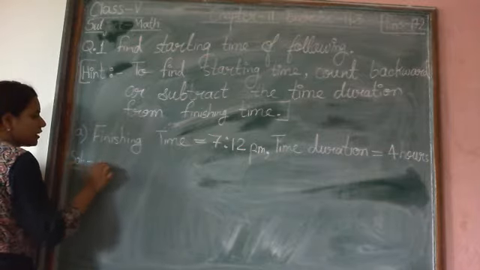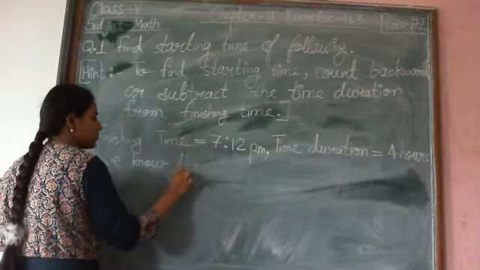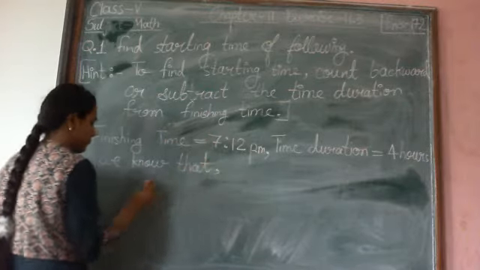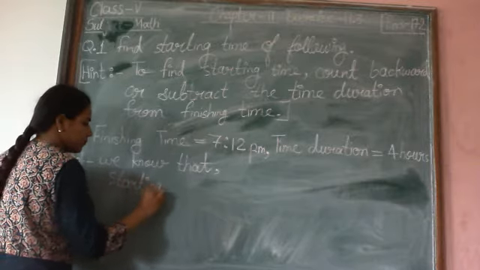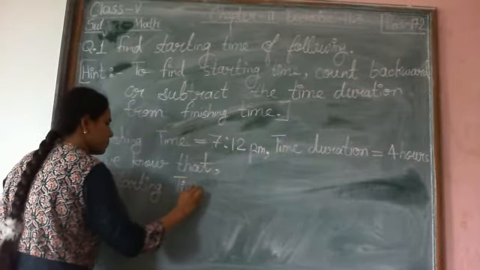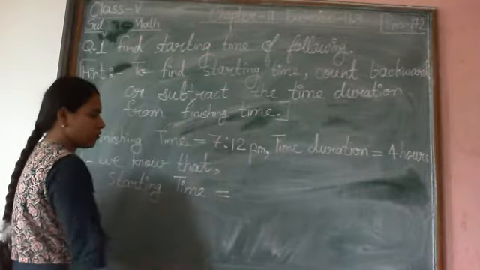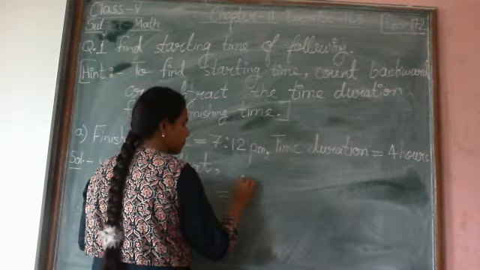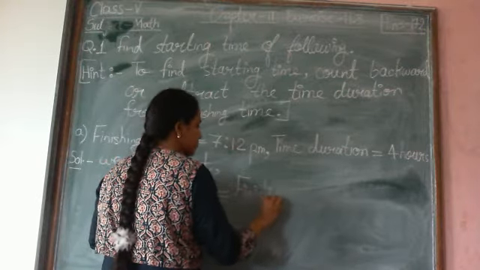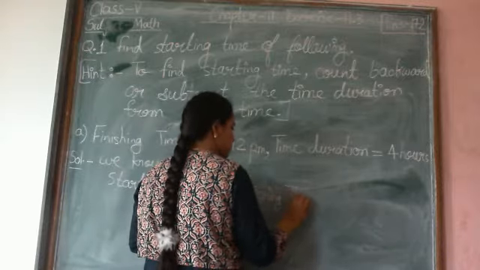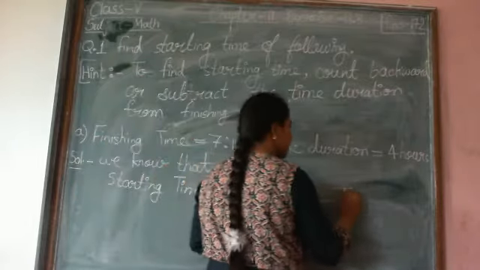Now in solution we will write, we know that starting time is equal to finishing time minus time duration. Finishing time minus time duration.